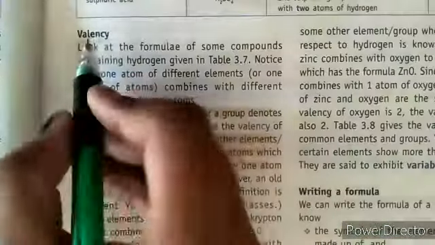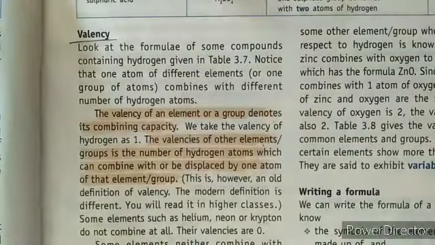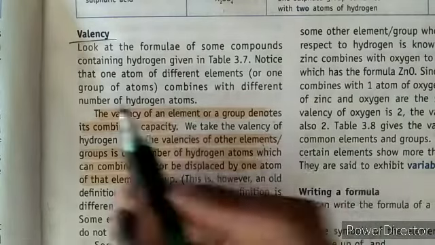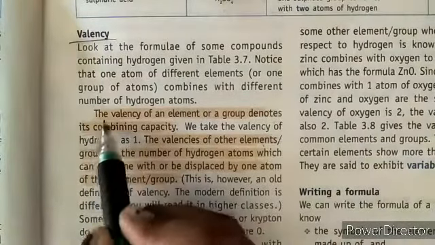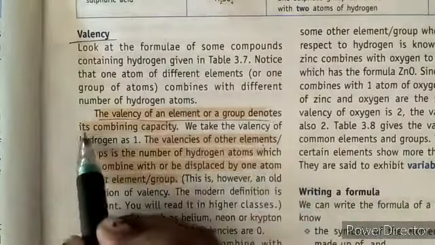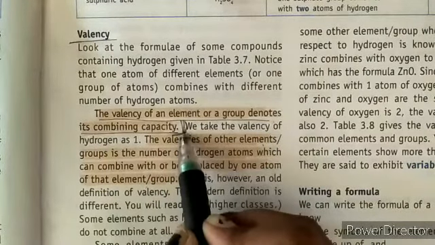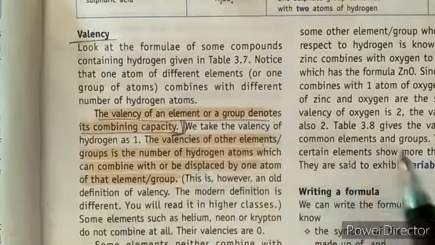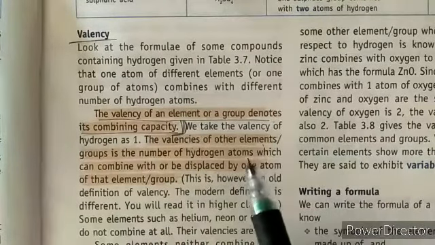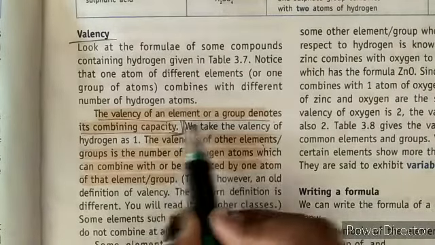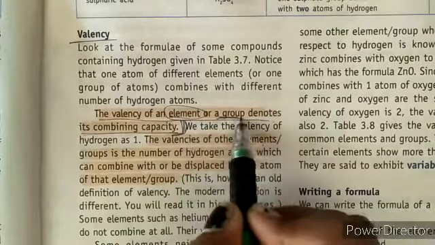Okay, we have valency. Basically valency is the measure of the power of an atom to combine with others. How can we write it? The valency of an element or a group is its combining capacity. So when a particular atom combines with another one, that capacity is measured, and that is known as the valency of that particular element or group.